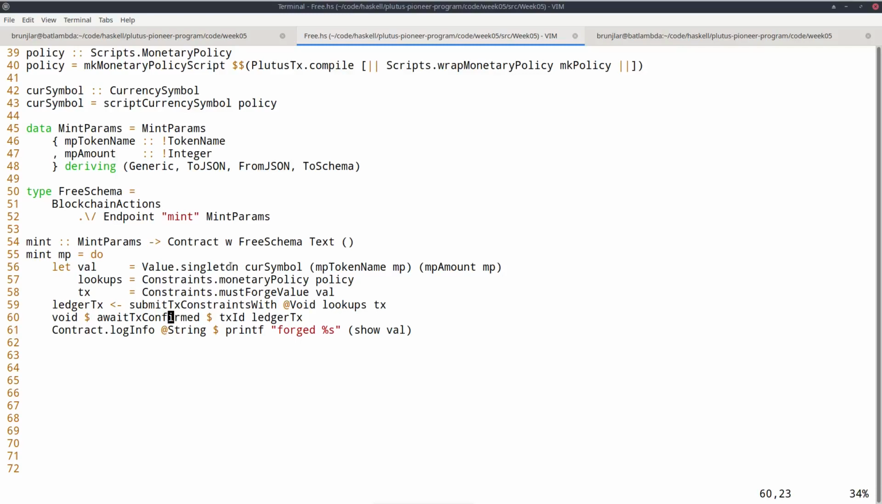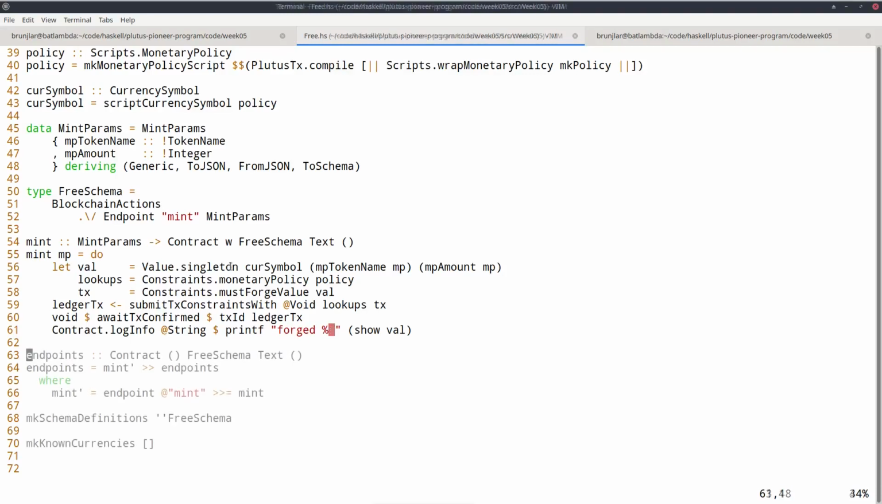But this is only a temporary affair. Soon the Plutus team will make that more sophisticated, so that you can't just wait for confirmation. You can also listen to status changes. So, for example, you will be able to detect whether validation failed and things like that. But right now, I think this is good enough. So we just wait until it's confirmed. And then in the end, we make use of the fact that we have logging available in the contract monad, and we just log a message that we forged this value.